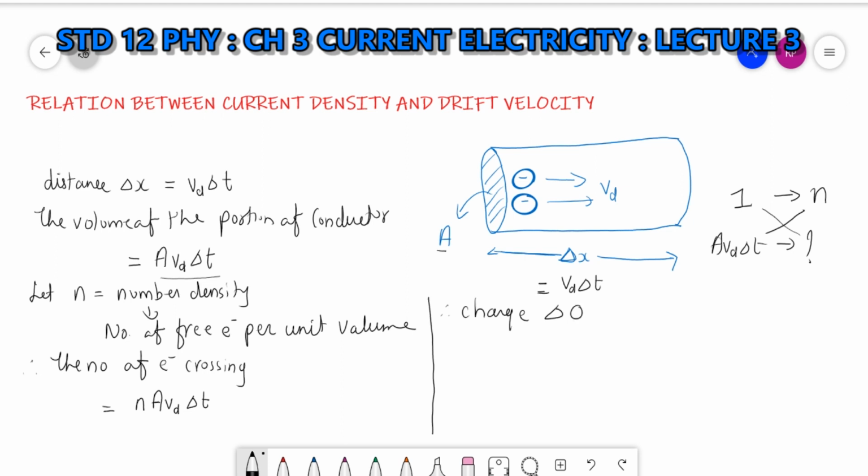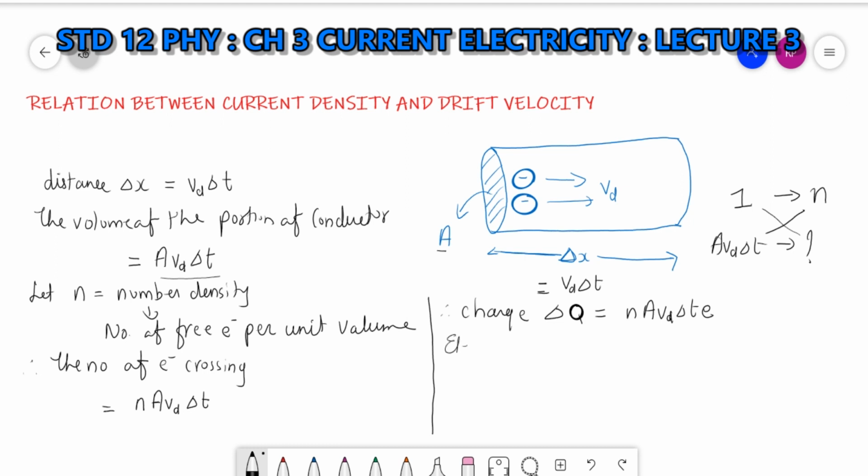Clear? So the charge delta Q will be equal to n A vd delta t into e. For one electron, the charge is e. For n A vd delta t electrons, the charge is n A vd delta t e. Now, what is the formula for current?